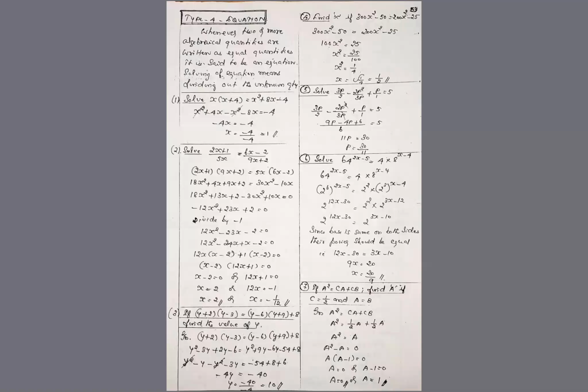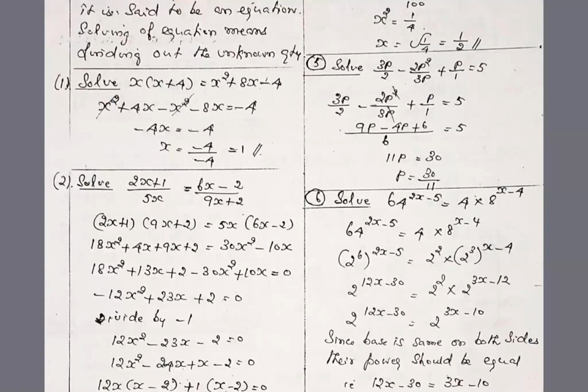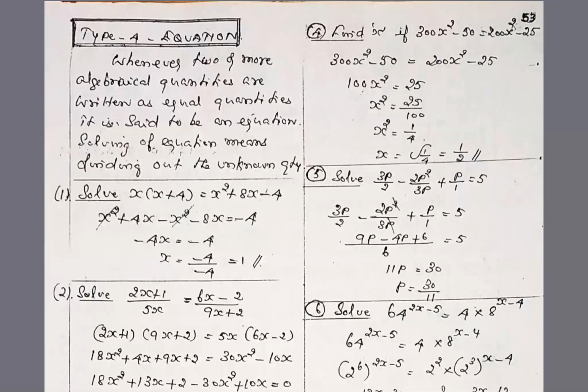So don't worry, don't think that I am going very fast, because practice is required. Types of brackets I will also explain. Next class, Friday, we are again going to take algebra. That time I will explain more, because the section is going to close and there are more brackets available.